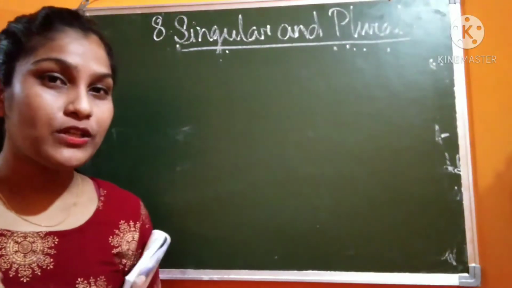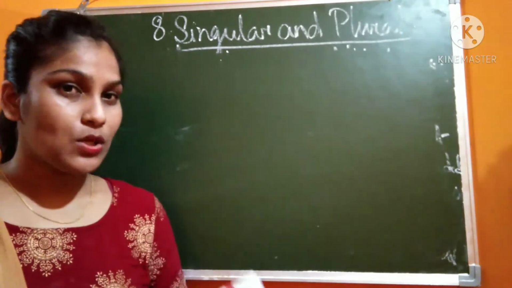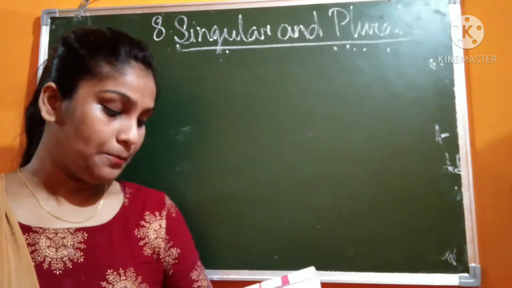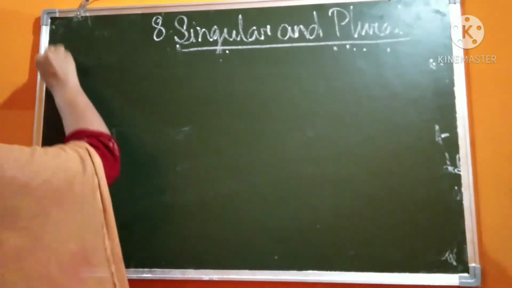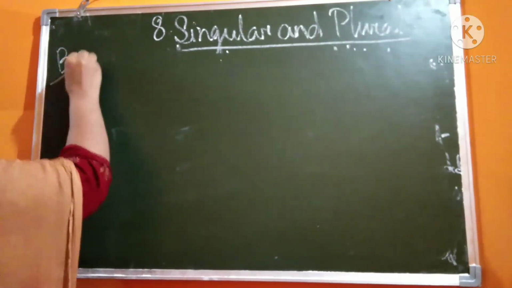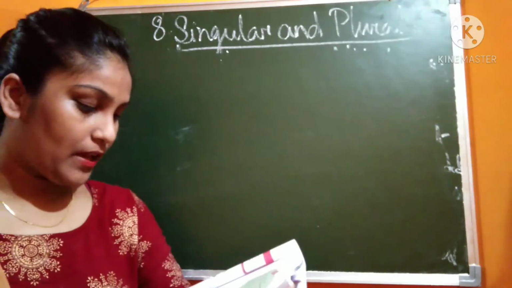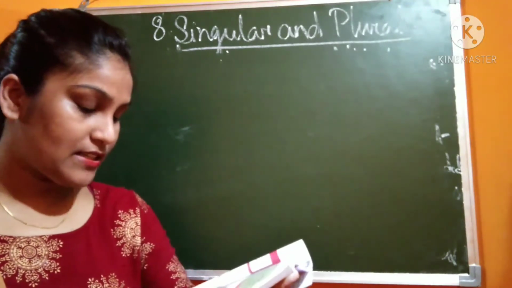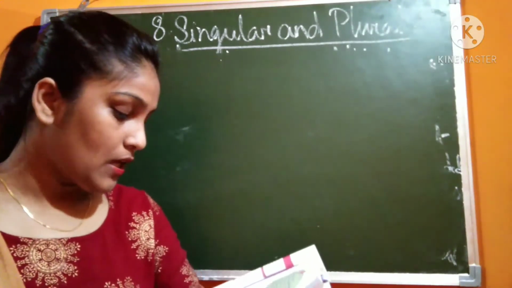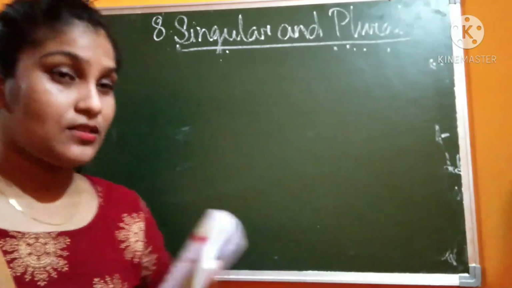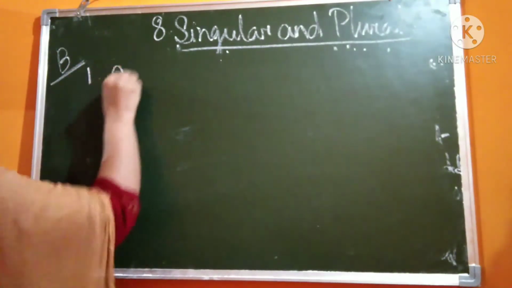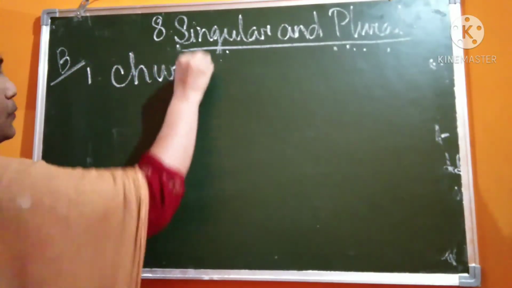So have you understood the rules? The three rules. So we will do now question number B. You will do question number B also in your English 2 copy. A, B both in your copy. Now write the plural of these nouns. As you have understood the rules, number 1, look, church. So how will you change this word into its plural?